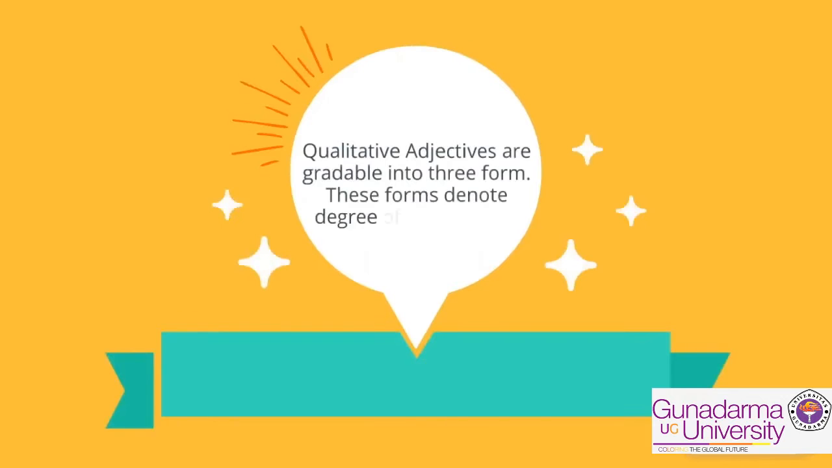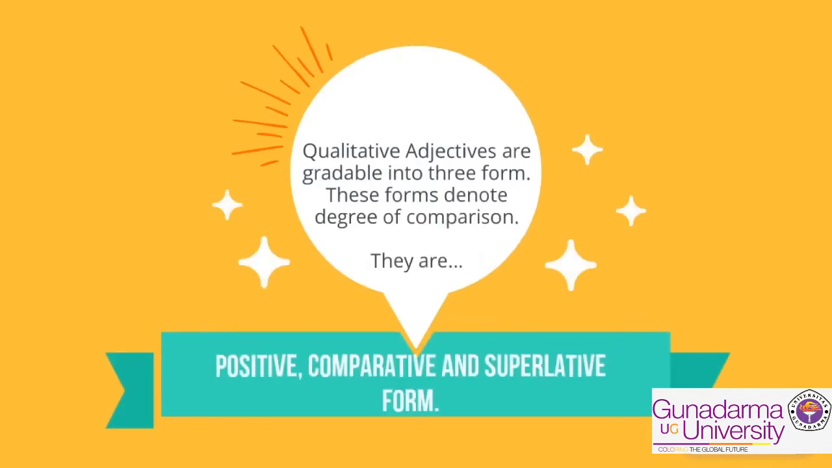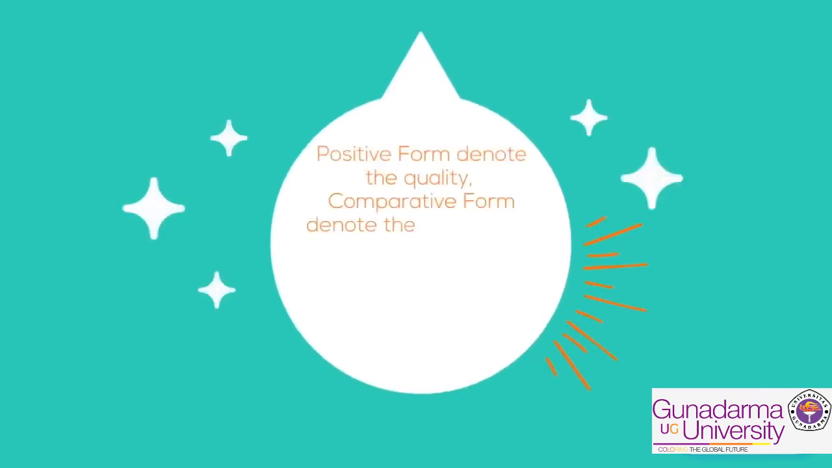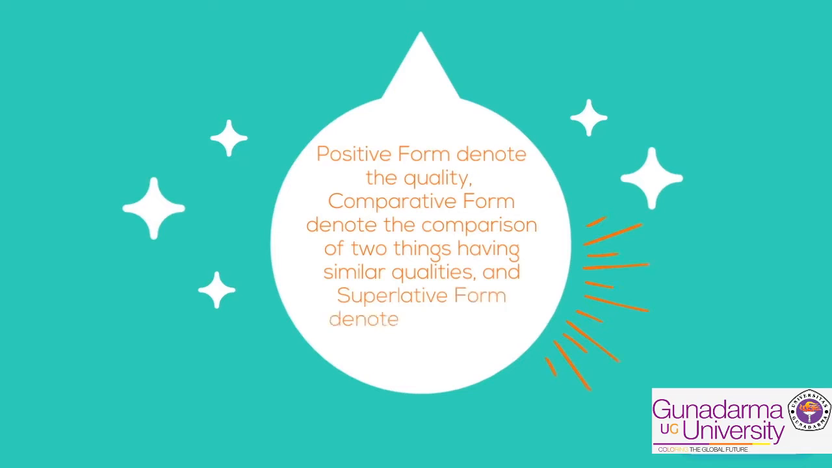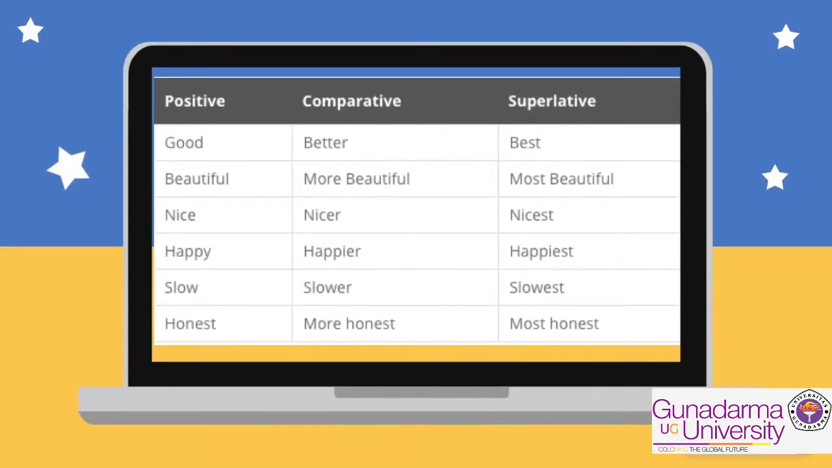Qualitative adjectives are gradable into three forms. These forms denote degree of comparison. They are positive, comparative, and superlative form. Positive form denotes the quality. Comparative form denotes the comparison of two things having similar qualities, and superlative form denotes the highest degree of quality. These are the examples of adjectives from the three forms.